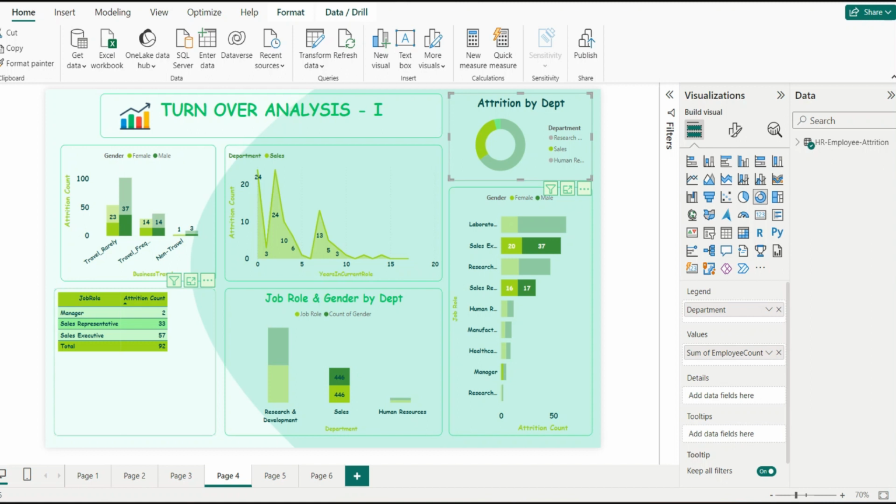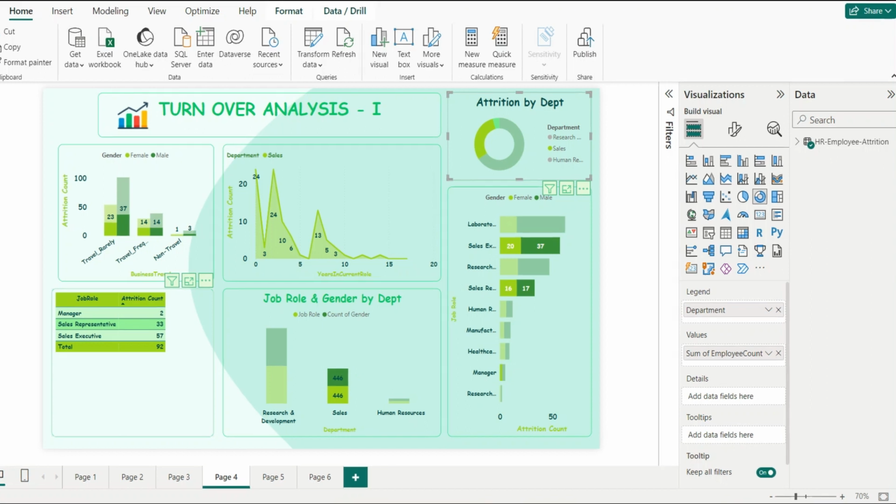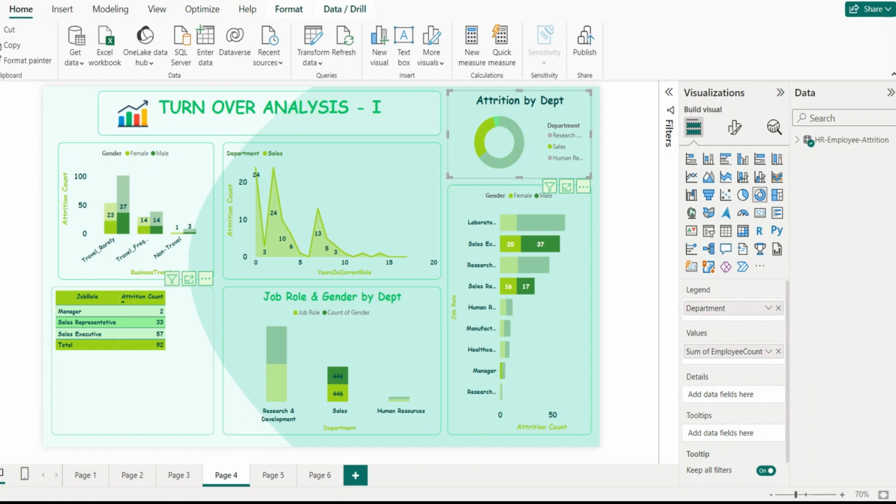Other than that, we can also see that 3 female and 37 male have traveled rarely. 14 female and 14 male have traveled frequently. One female and three male have not traveled in this department.